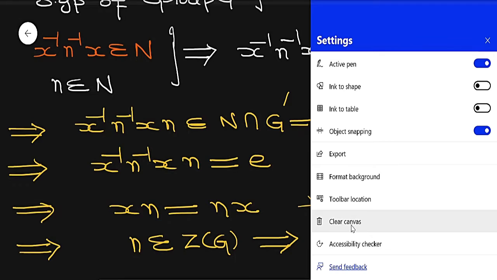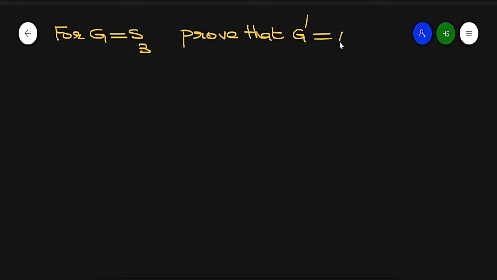Now the next example is for G equal to the permutation group of degree 3. Prove that its commutator subgroup G dash is A3.